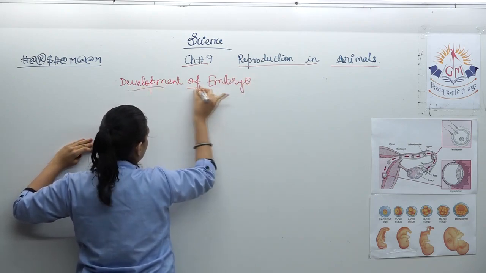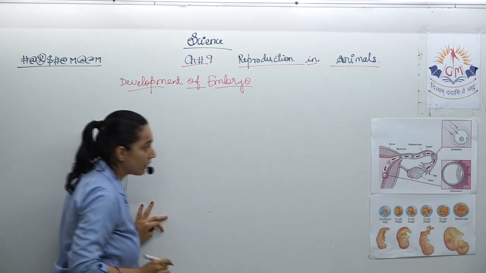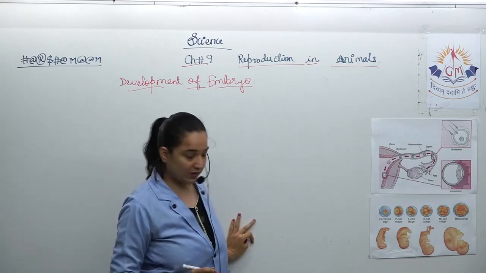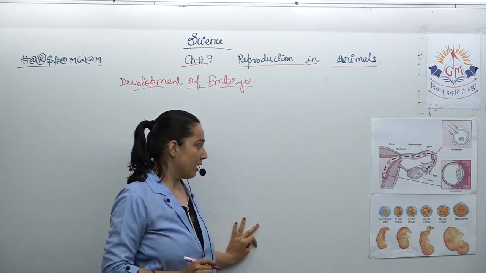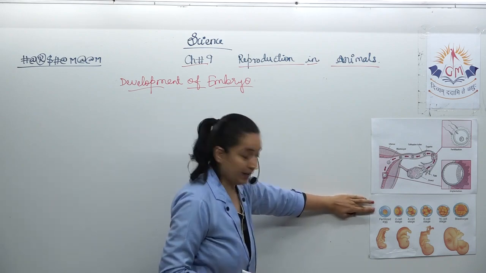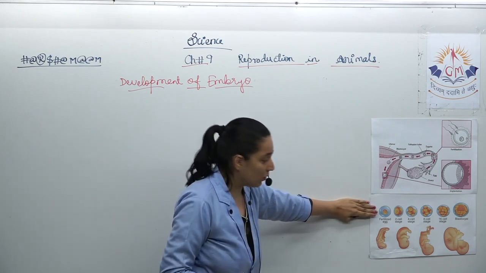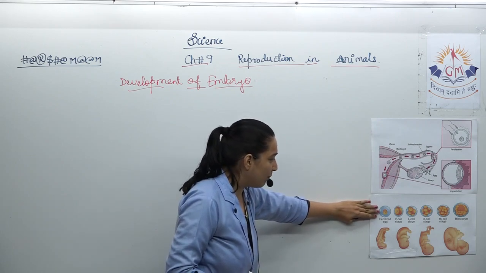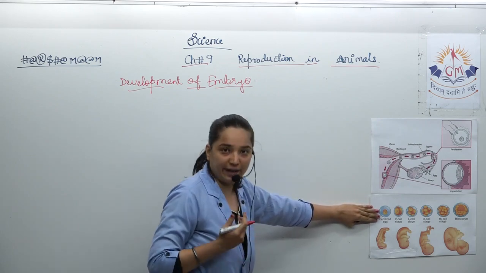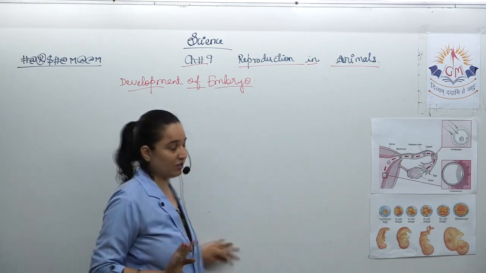And it is easy also, not so hard. How does the embryo get developed now? This is the fertilized egg, that is the zygote. The development of the zygote takes place after fertilization.